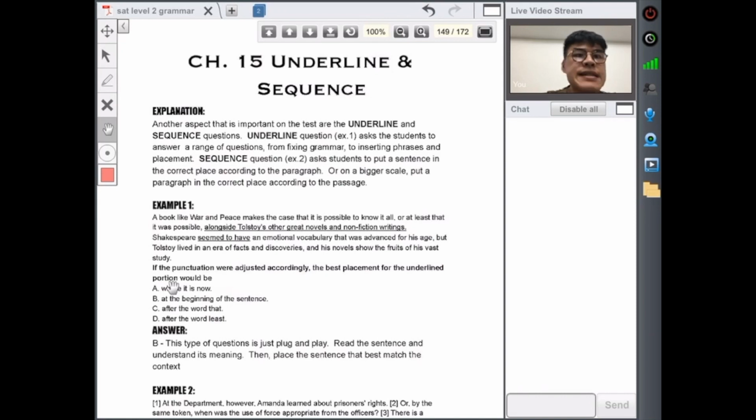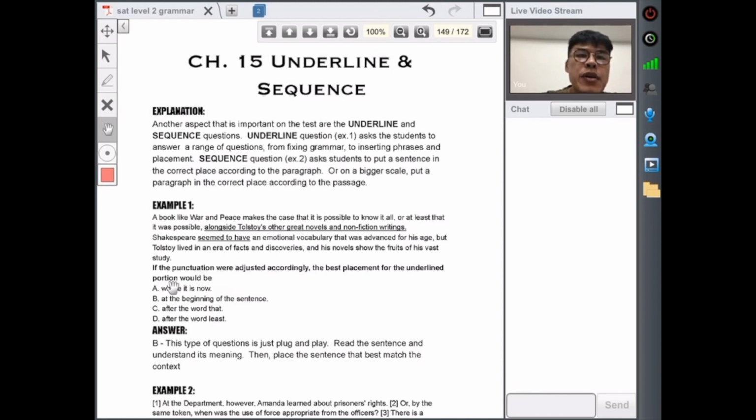Underline questions in example 1 ask students to answer a range of questions, from fixing grammar to inserting a phrase and placement. Sequence questions in example number 2 ask students to put a sentence in the correct place according to the paragraph, or on a bigger scale, put a paragraph in the correct place according to the passage. Okay, so let's do one at a time, all right?